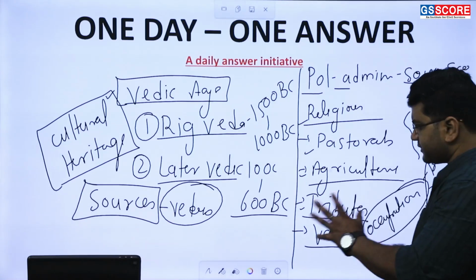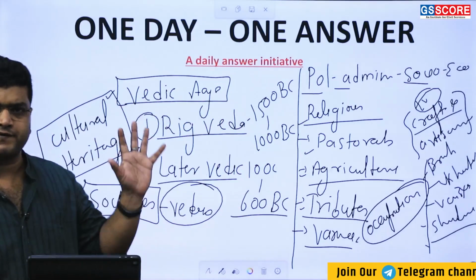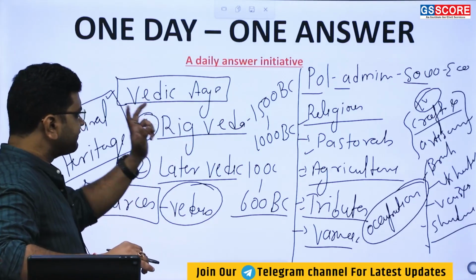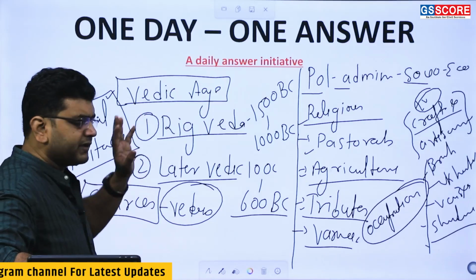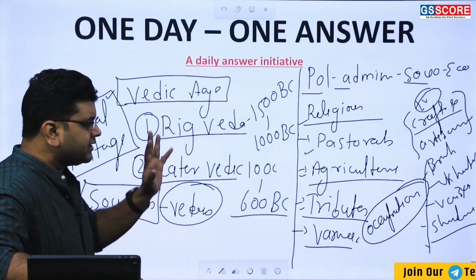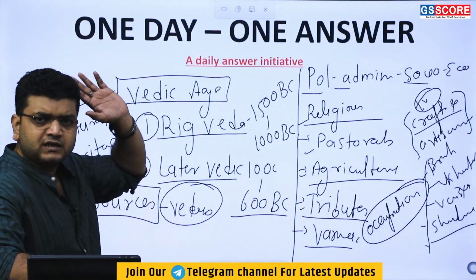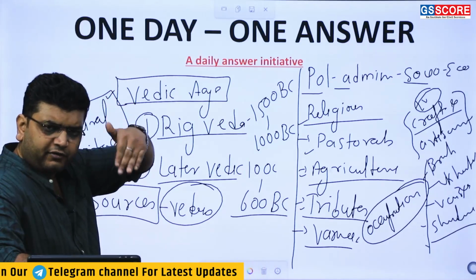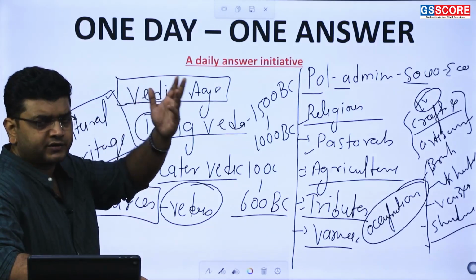So now let's understand, we are calling Rig Veda and later Vedic. What is the basic difference between Rig Veda and later Vedic? The basic difference will be pertaining to the nature of their political, administrative, social, economic and religious aspects. First of all, we need to understand that as they were tribal, in the Rig Veda, the most important thing was, as we have discussed, the categorization of different political units based on the kinship relation.